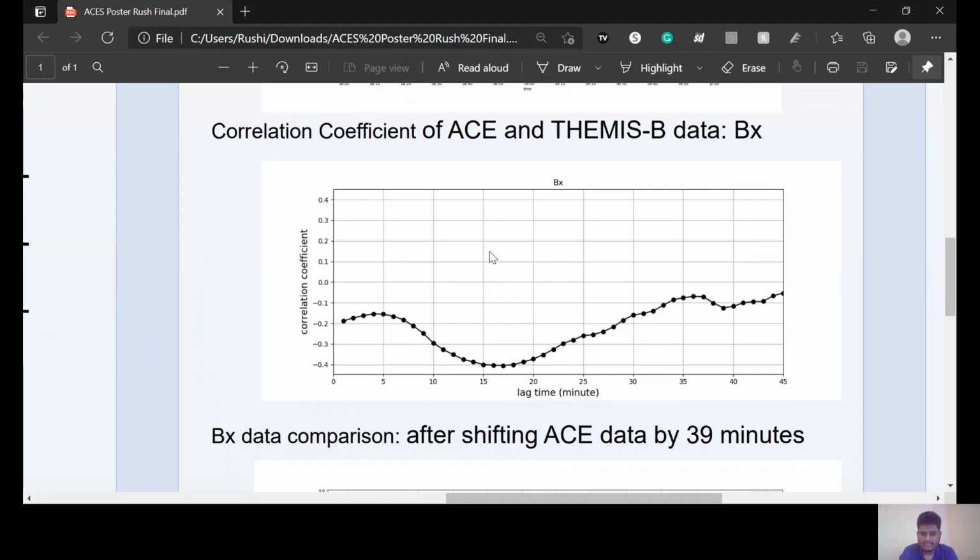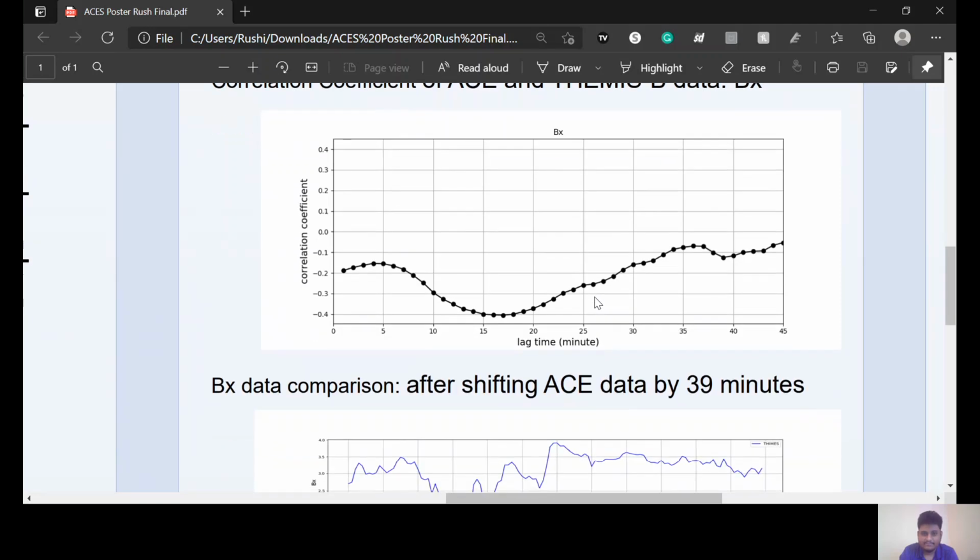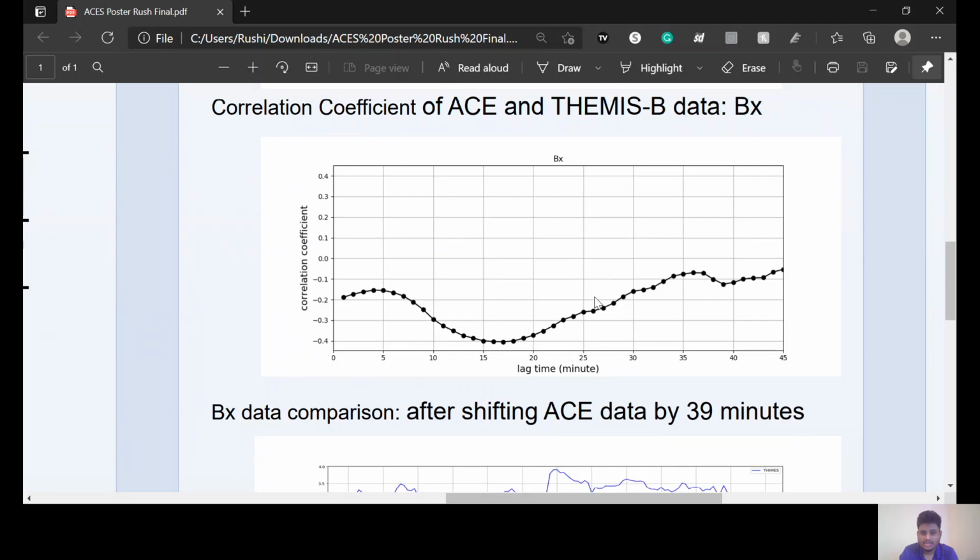If the correlation coefficient is 1, the two data sets are highly correlated for that particular lag time. But as we can see here, the correlation coefficient is actually negative, which means that the data sets are not correlated with respect to the time lag.